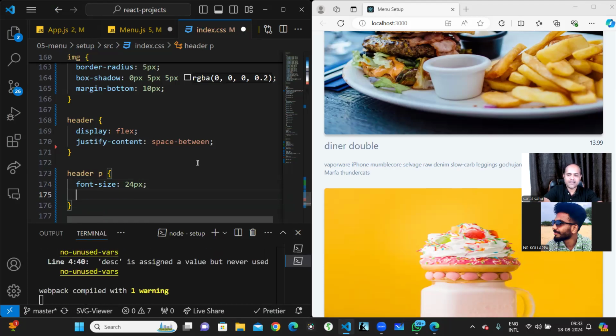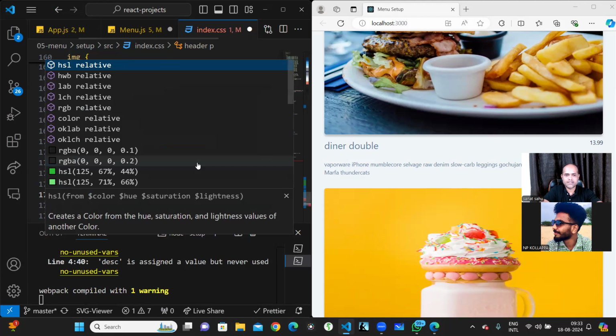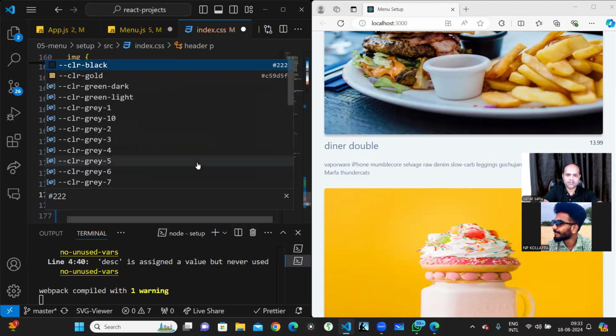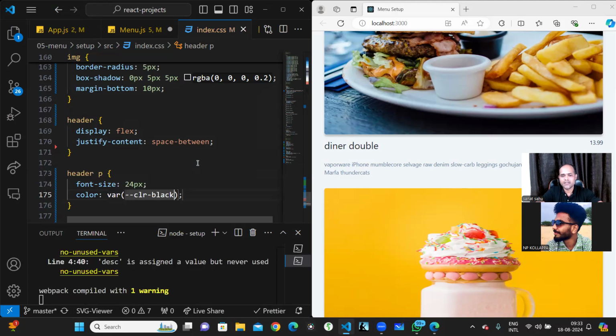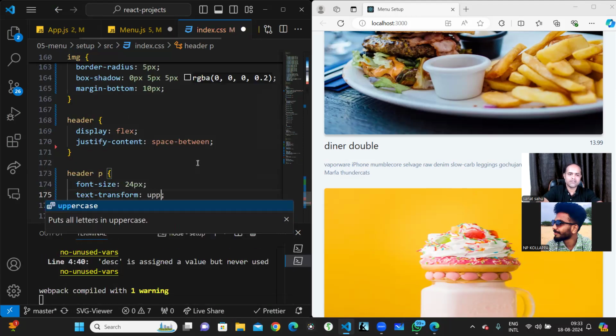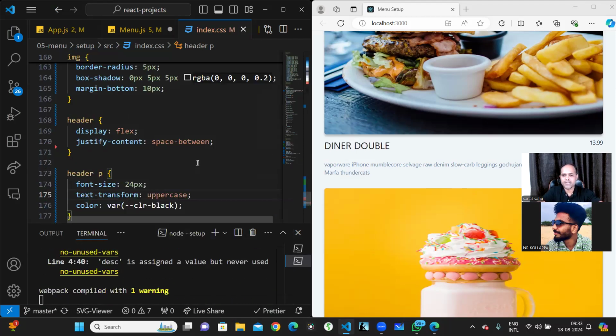And color also I need. Color black is there. Okay, black. And I do a text transform of uppercase, it will become uppercase.